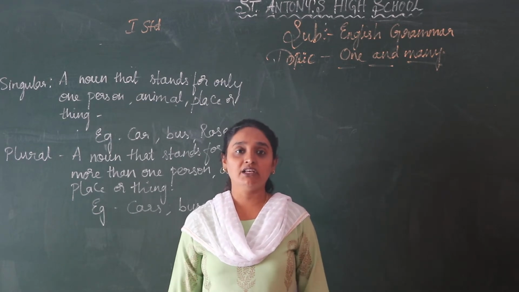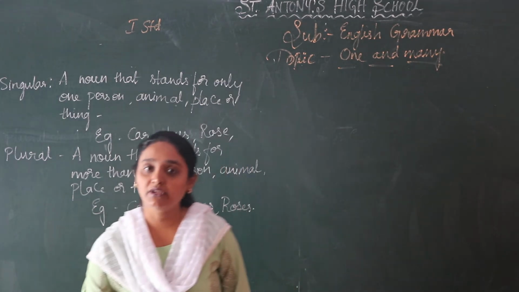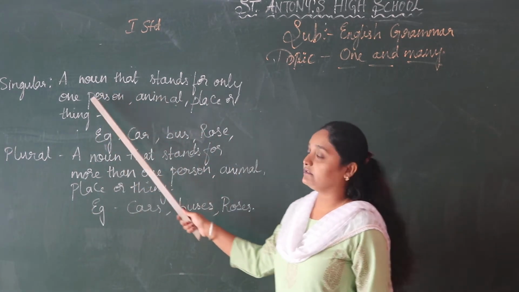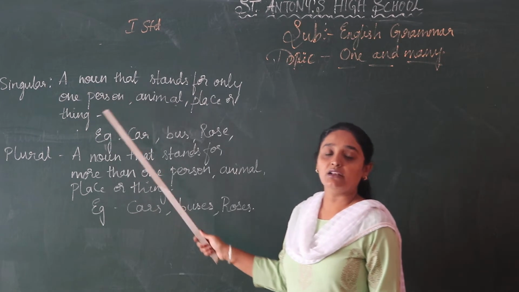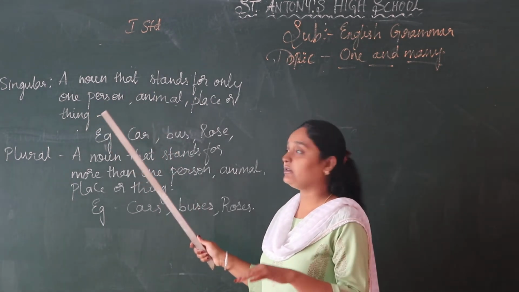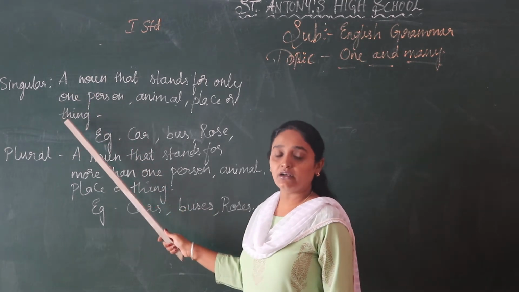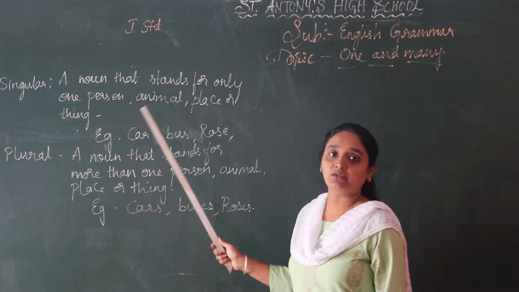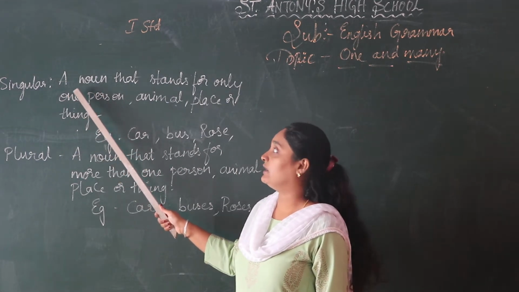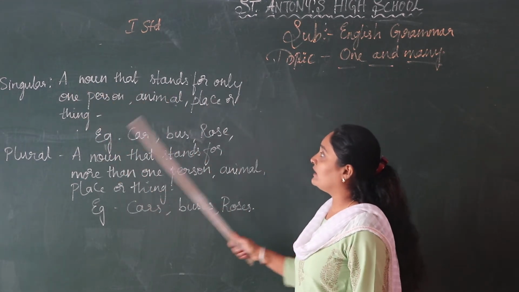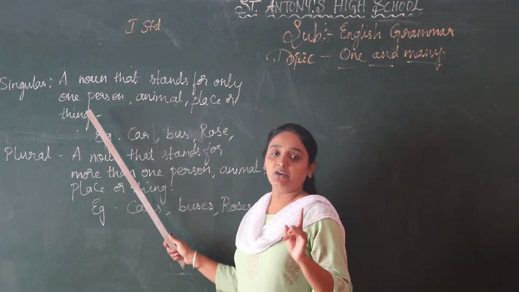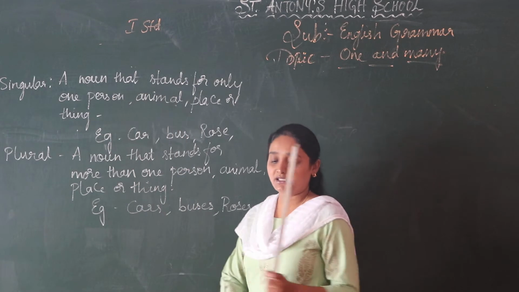So what is singular and what is plural? Singular, a noun. What did I tell? What is a noun? A noun is the name of a person, place, animal, bird or thing. So if the noun comes, what do you have to add for singular? First, what is a singular noun? A noun that stands for only one person, animal, place or thing. For one person.